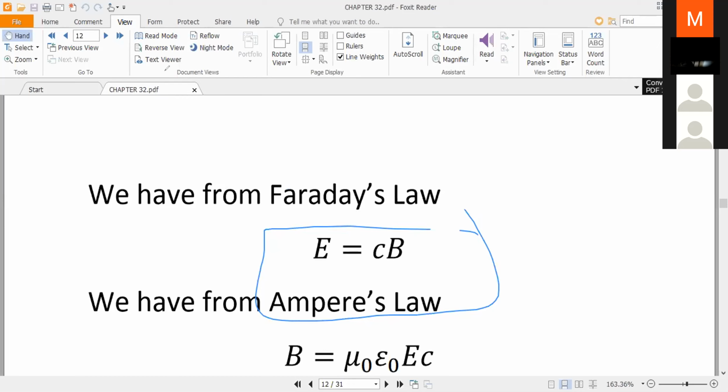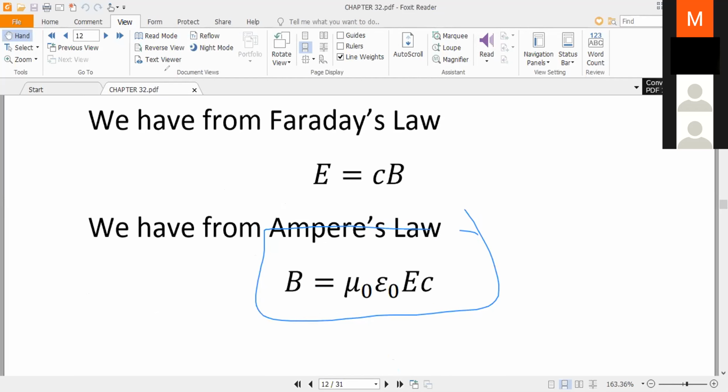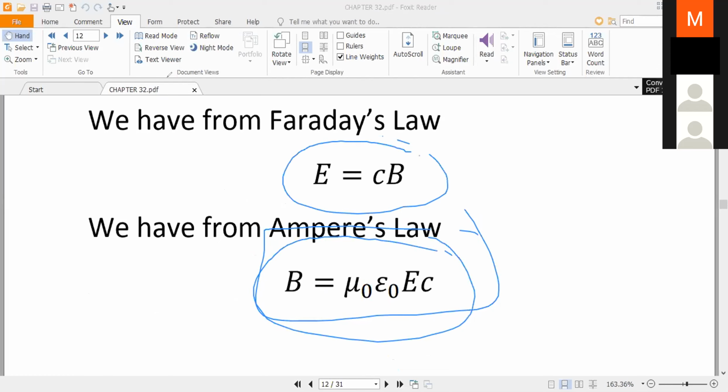And we have this value from Ampere's law. So we have calculated both.